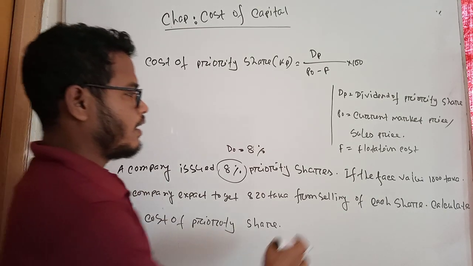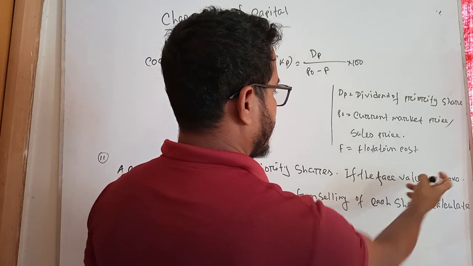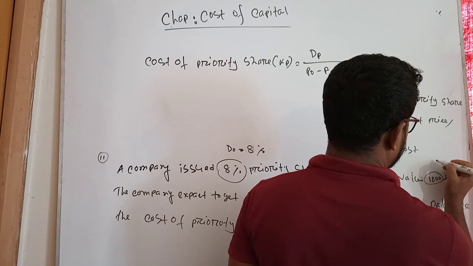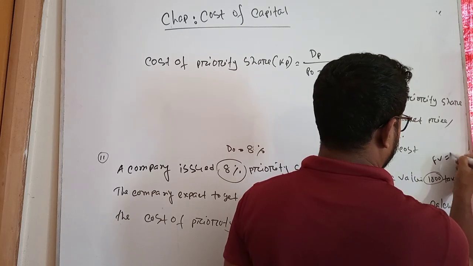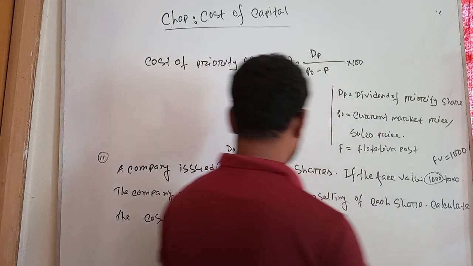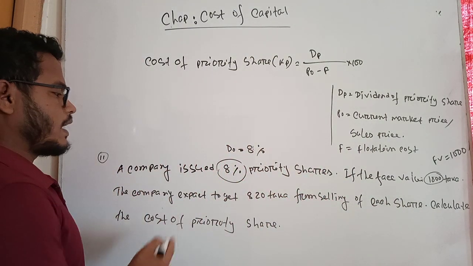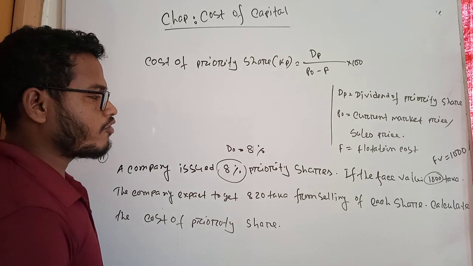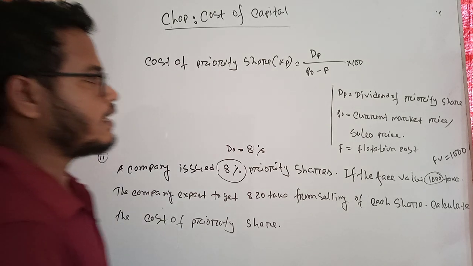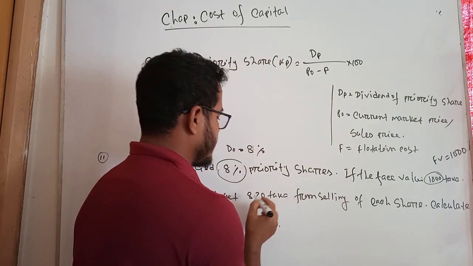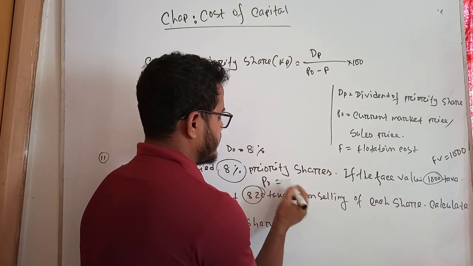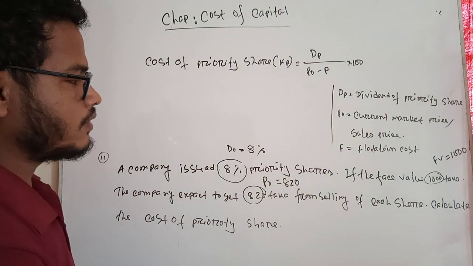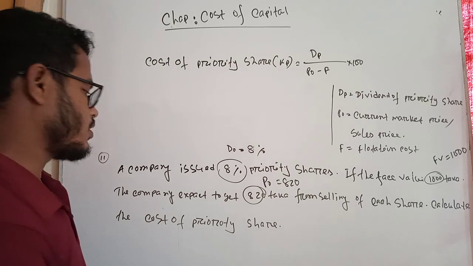So if the face value is taka 1000, face value is represented by FV, which is equal to 1000 taka. The company expects to get 820 taka from selling. So students, the selling price or sales price is represented by P0. Here P0 is equal to 820 taka for each share. Calculate the cost of preferred shares.